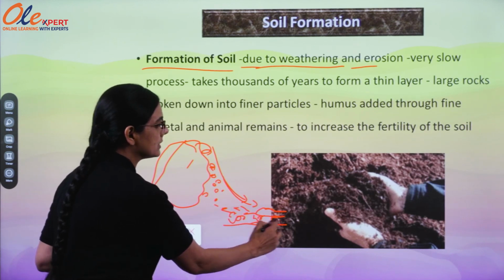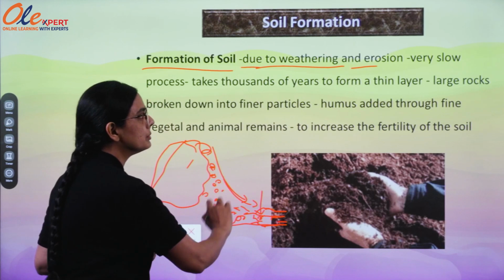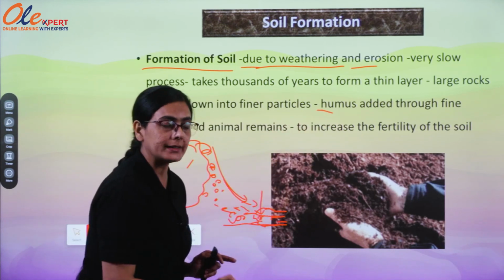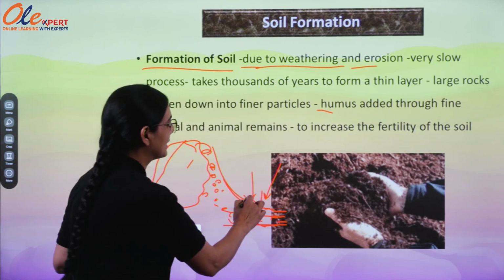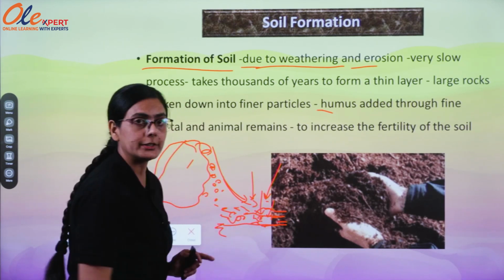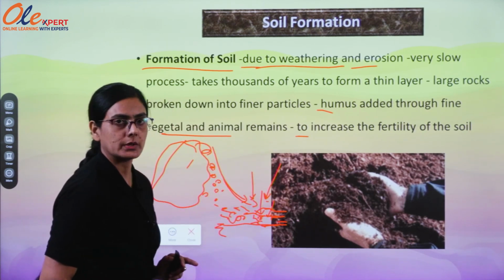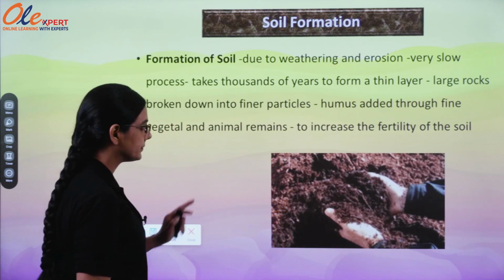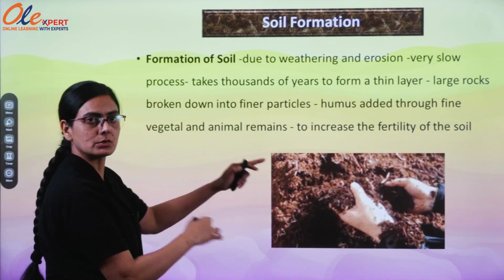The finer particles come to collect, and in these finer particles humus is added. Humus means the remains of plants and animals are added here, and that increases the fertility of the soil. This is all about the story.